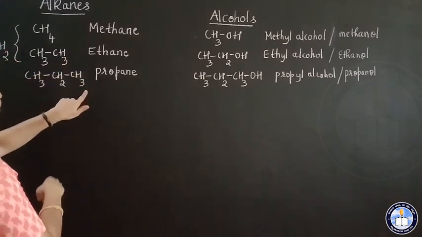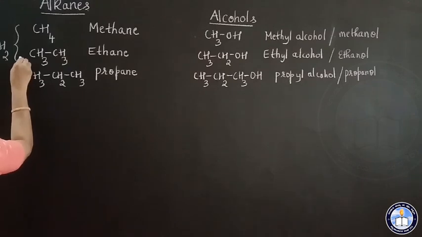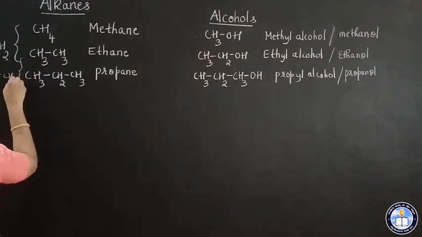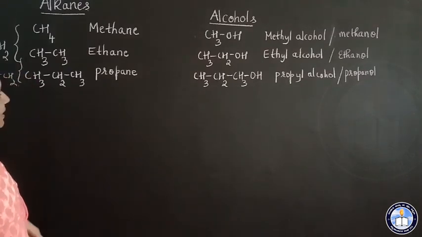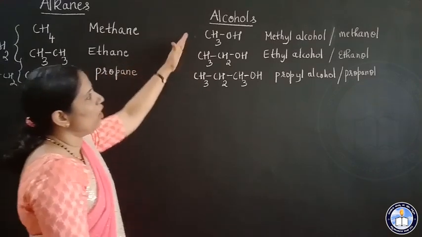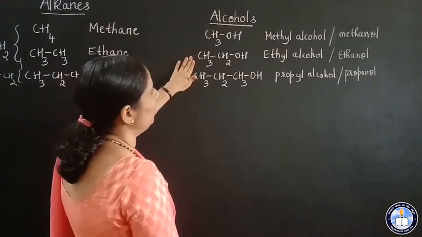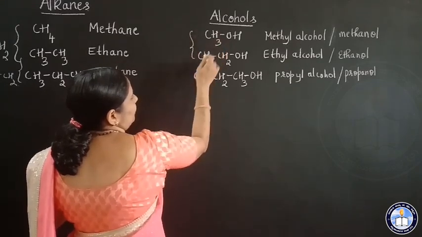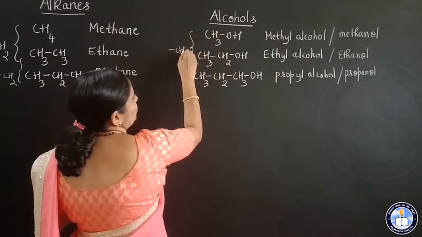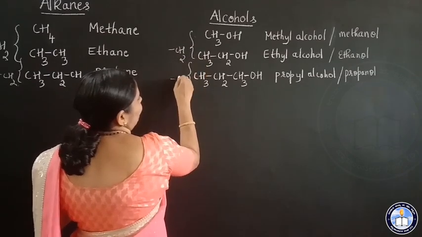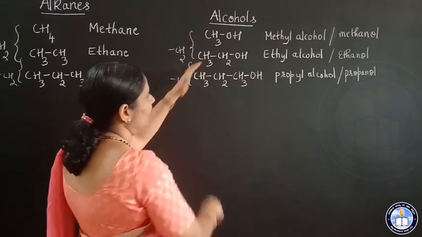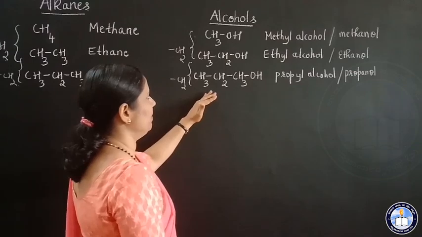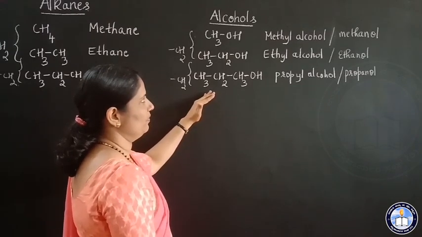Similarly, ethane and propane, they differ by CH2 group. Right? Here alcohols, methyl alcohol, ethyl alcohol. Similarly, they differ by CH2 group. Ethyl alcohol, propyl alcohol, they differ by CH2 group.